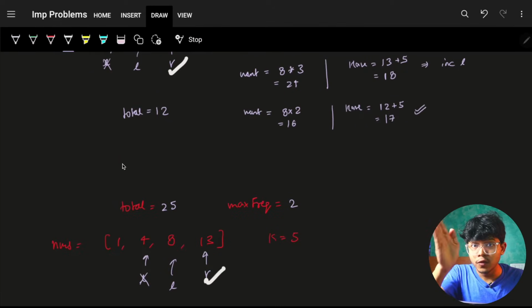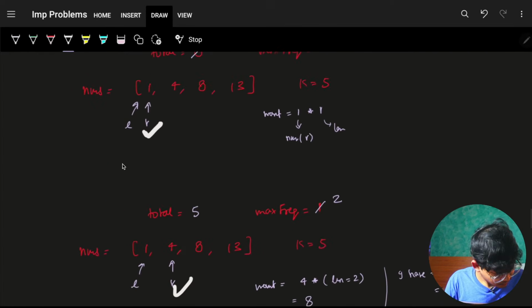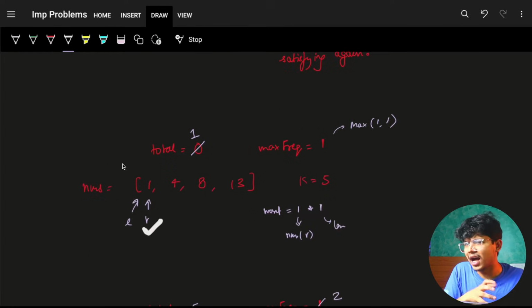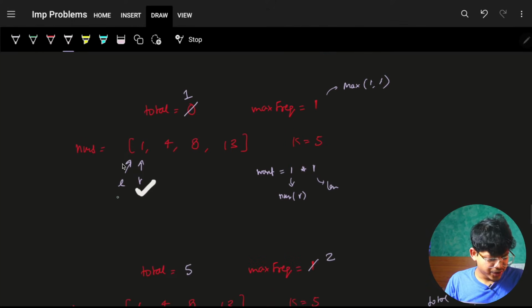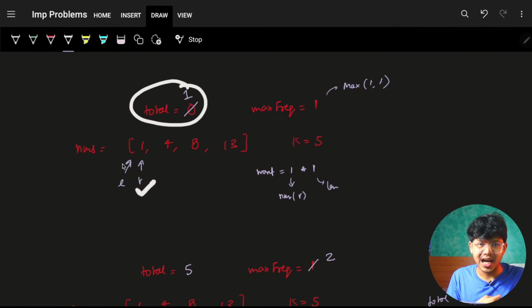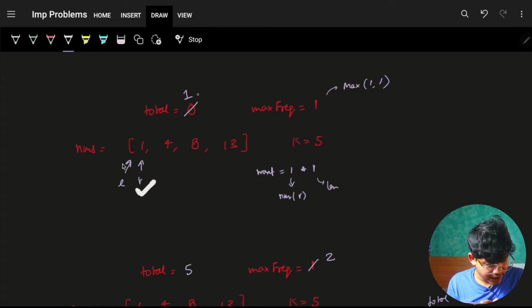R will always move one step, for sure. Our L will always start from 0 itself. So L is always starting from 0. Now, as soon as you land in a loop, you will increase your current R, because you are at this R. Initially your sum was 0. You landed on this R. Add a value of 1 in this R.